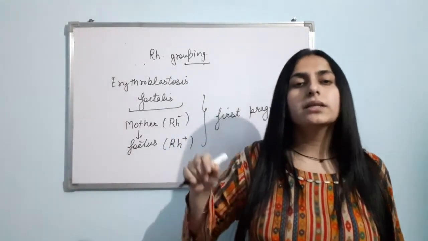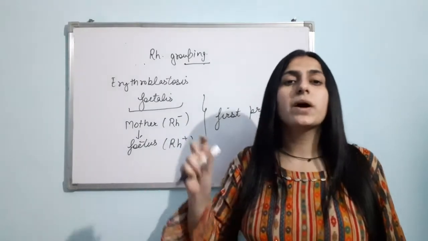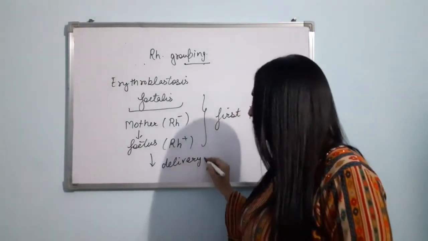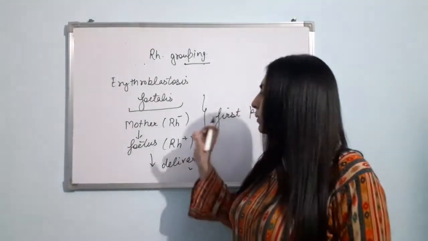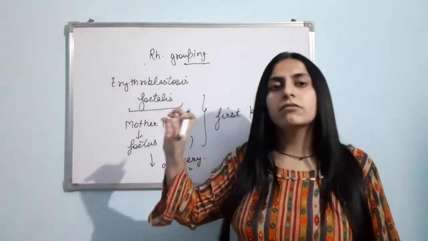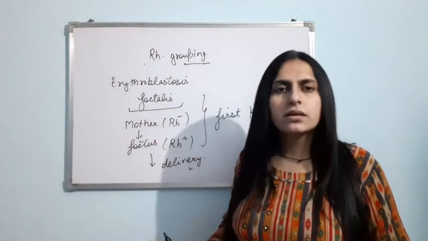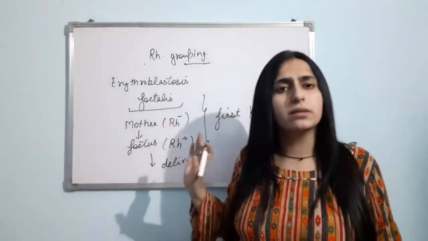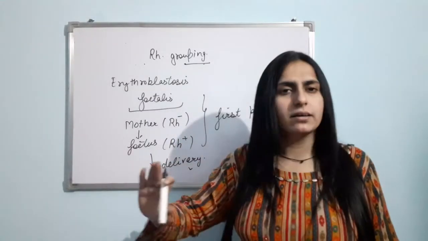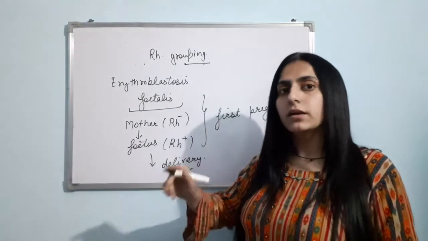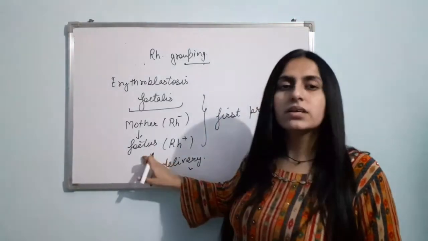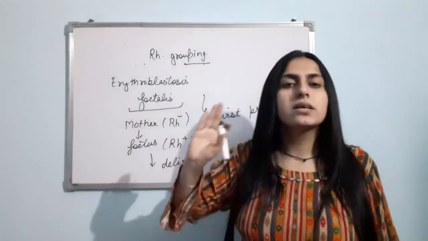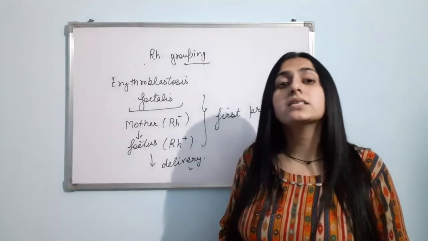But the time of delivery is basically known as parturition. During the time of the delivery, what will happen? There is a probability that blood of the fetus might get mixed with the blood of the mother. Now delivery has occurred, the fetus has been expelled out from the body of the mother. Now the first fetus is safe, fine, there is no problem. But due to that delivery, the blood of this fetus has been mixed with the mother's body. Now the blood of the fetus was Rh positive. It was having the Rh antigen.